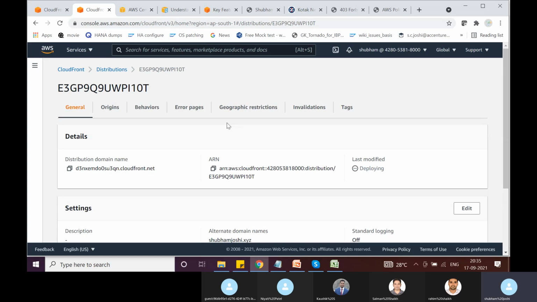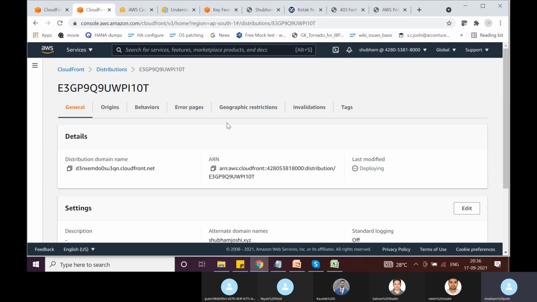Okay, and a CloudFront distribution can have more than one origin. We can configure behavior. We can say that if the viewer request is for any object ending in star.php, then the origin server should be the application load balancer. If the viewer request is for any object ending in .jpeg or .png, then the origin server should be the S3 website. And we already know what viewer request is and what origin request is.